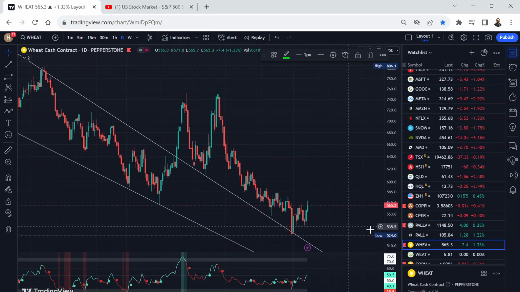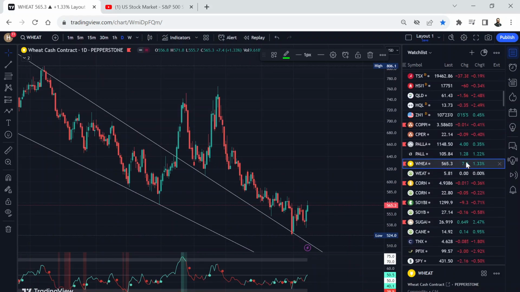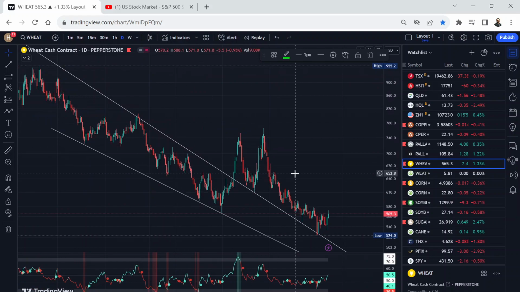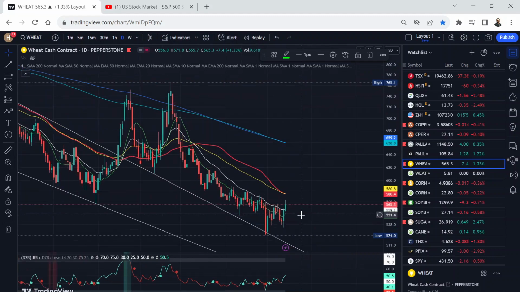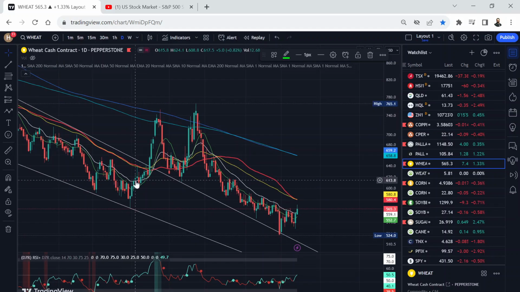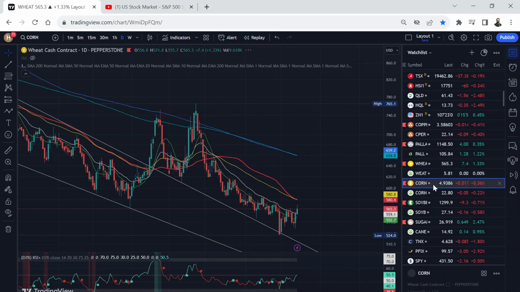Wheat, good bounce on wheat, 1.33%. So looks like a bottom formation, bullish falling wedge, and looking for a bottom very, very soon on wheat. Above this, first time it's above this 20 red white line, which is a good sign. And you can see last time it happened, it can bounce very massively.